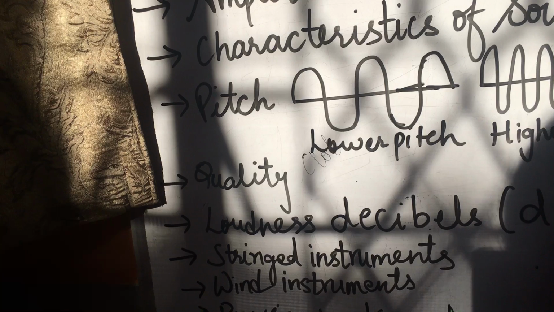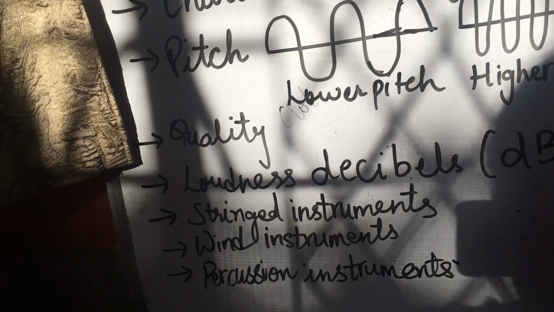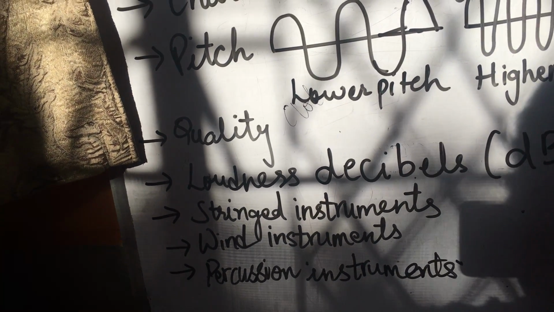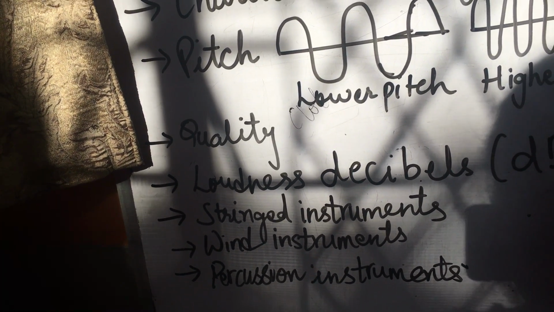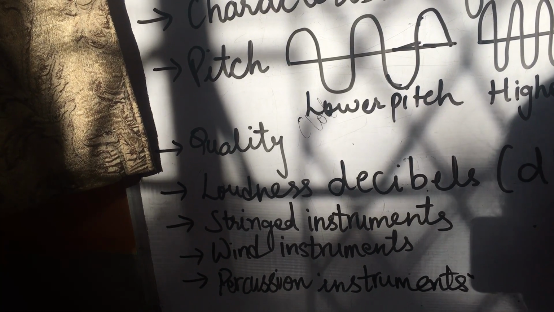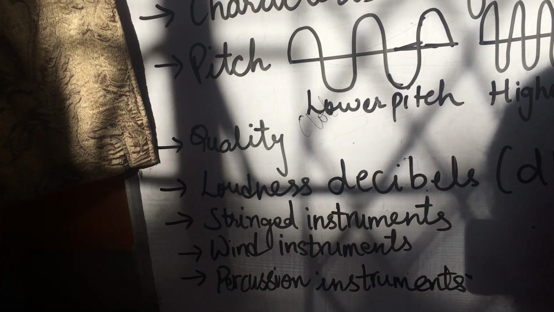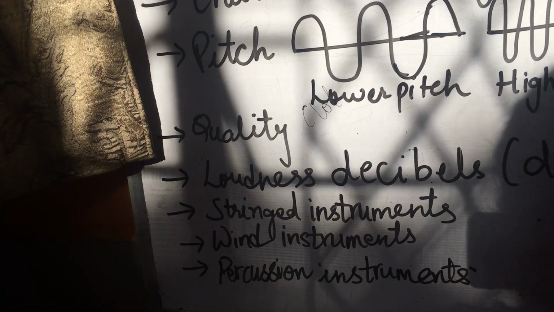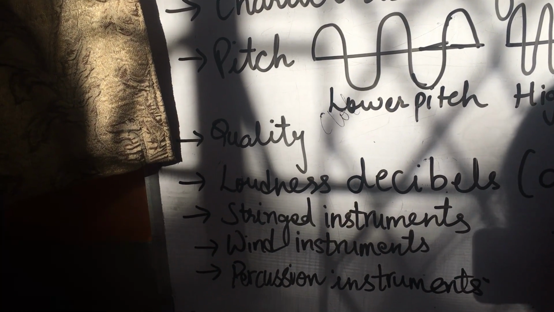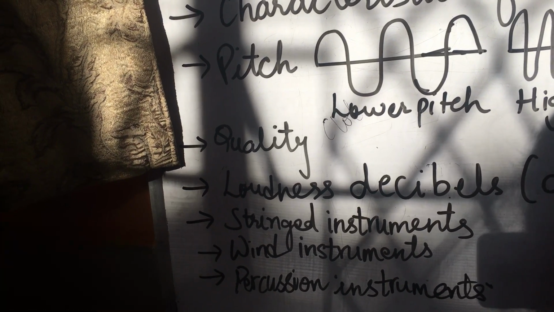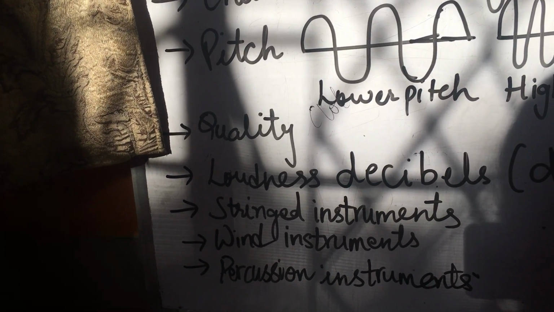The nature of the sound produced by a percussion instrument depends on the size and nature of the membrane as well as the tension with which it is stretched. You might have seen that before playing a percussion instrument, the person who is playing tightly stretches that membrane so that a good sound will come. So the pitch of the sound depends on how tightly the membrane is stretched. You must have observed tabla players adjusting the rope or screw with which these are fixed. Some other examples of percussion instruments are gong, cymbals, congo, drums, xylophone, and vibraphone.